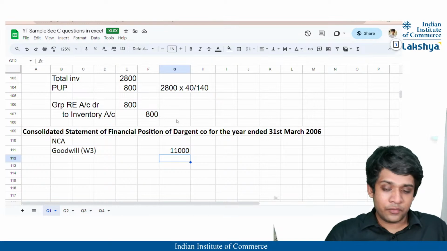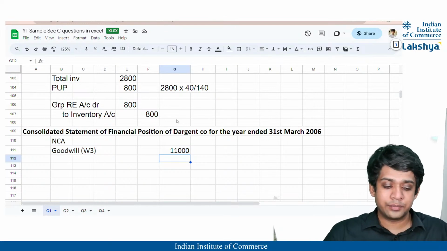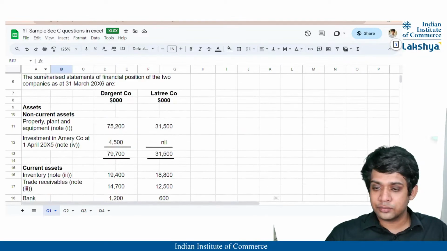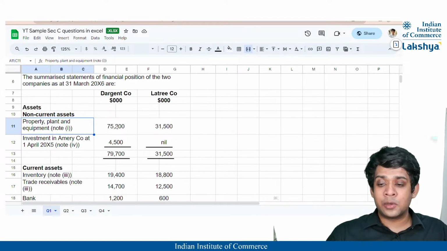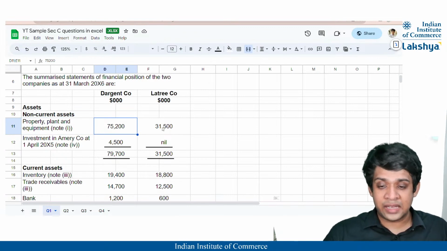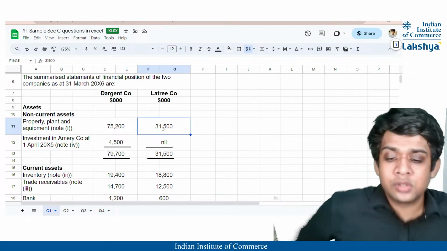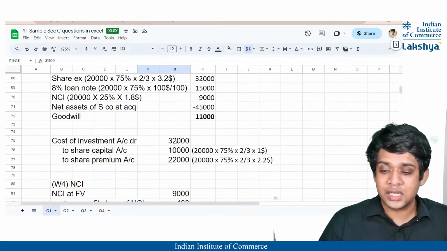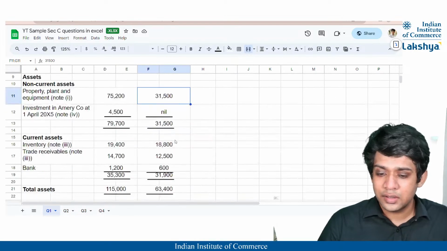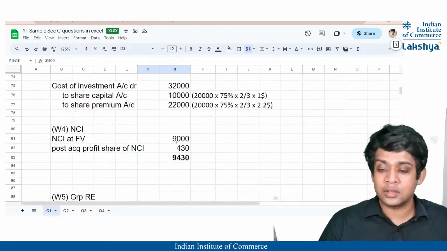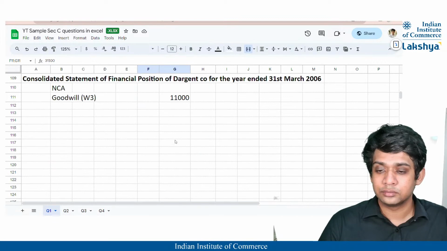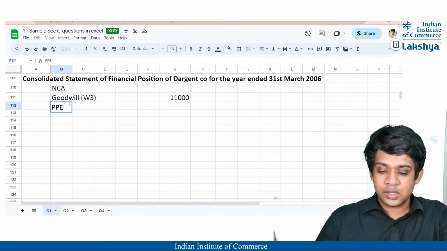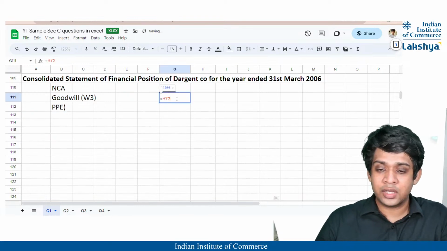Then we have our property, plant and equipment, correct? So that must be stated. Yeah. So property, plant and equipment is nothing but 75,200 plus 31,500. Correct? So 75,200 plus 31,500. Right? So property, plant and equipment is going to be nothing but, I'll just state this 11,000 here.